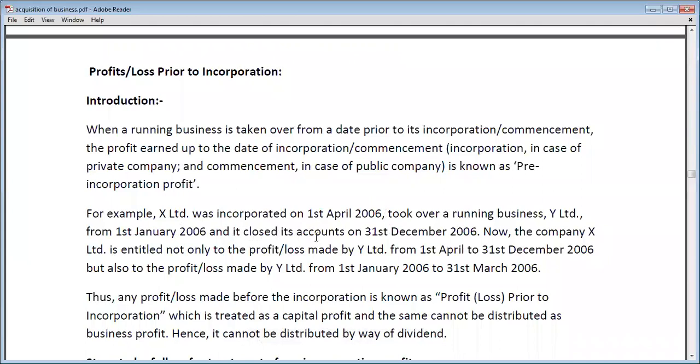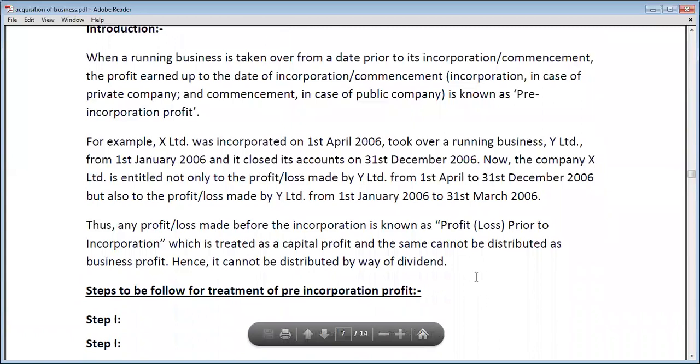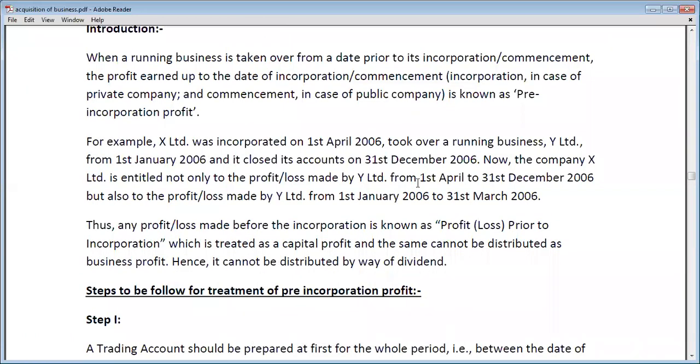And it closed its accounts on 31st December 2006, so the closing date of accounts is 31st December 2006. So the post-incorporation period is from 1st April to 31st December: April, May, June, July, August, September, October, November, December. So 9 months will be the post-incorporation period. So the company X Limited is entitled not only to the profit and loss made from 1st April 2006, but also to the profit made by Y Limited from 1st January to 31st March, and so on. We will understand this example in detail in the next part of our video.